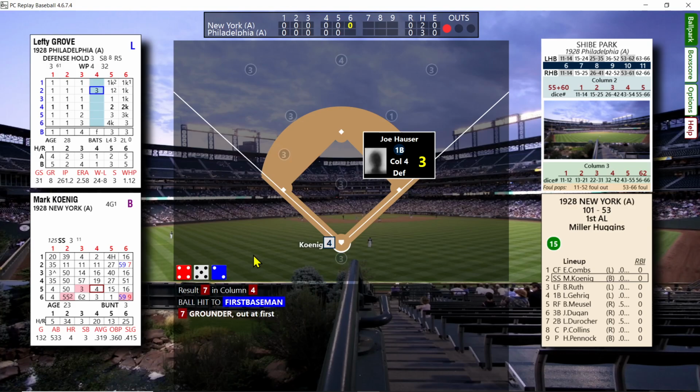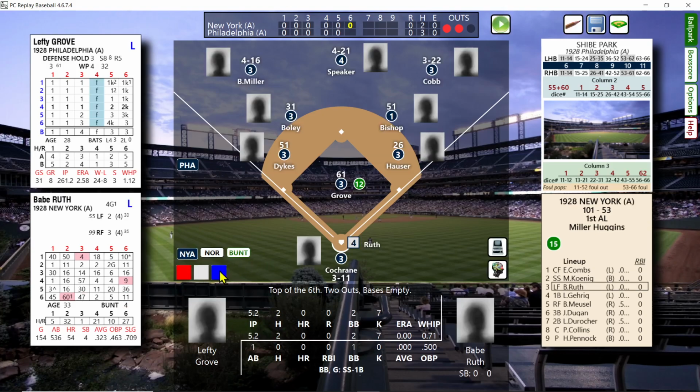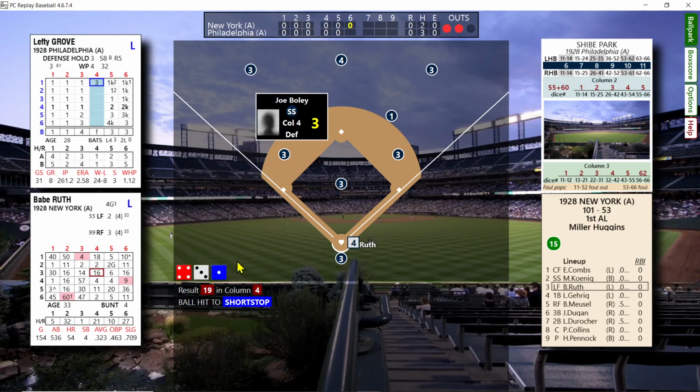2 out. Of course, the Bambino is in scoring position at the plate. All he has to do is swing 1 time, and it'll be gone. But that's not it. That's a grounder. So the Bambino cannot get his first home run so far in this one. He hit 54 that year.